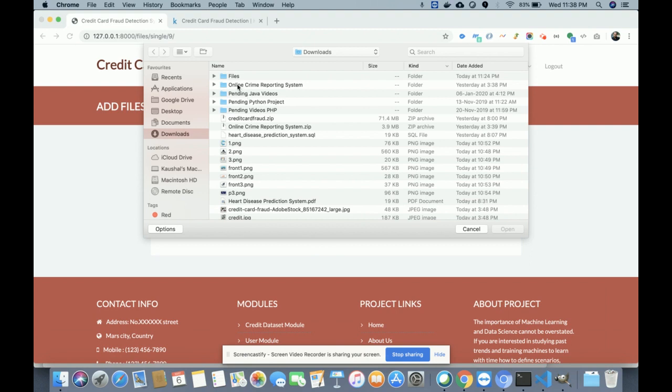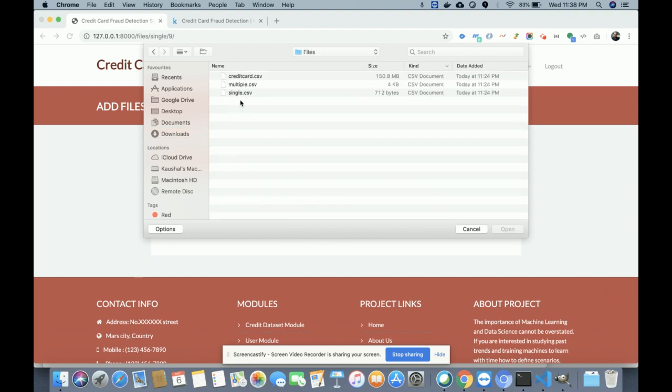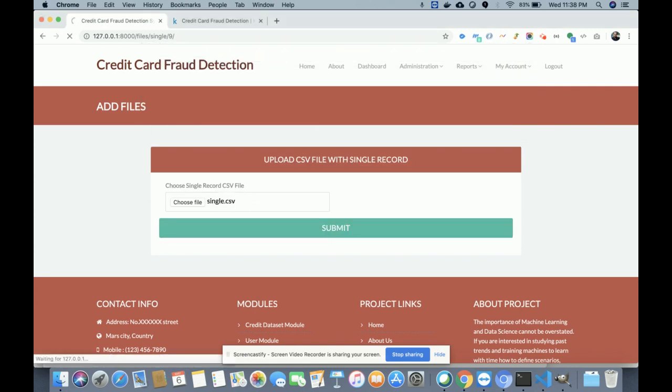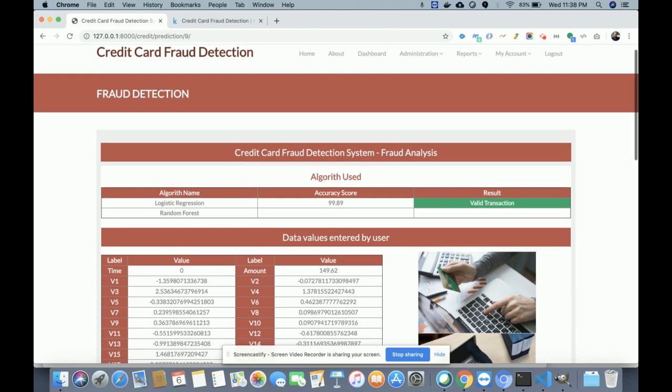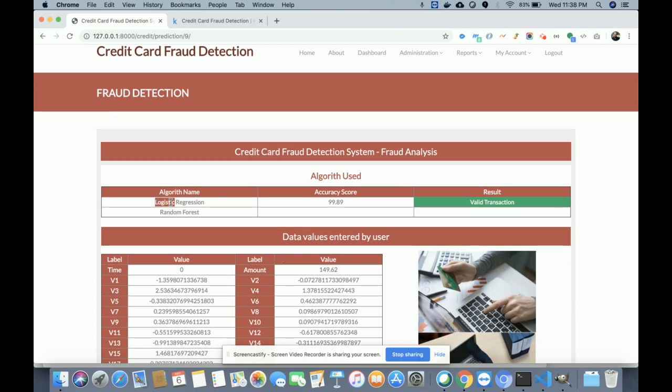Once you choose that single file and click on submit, internally two algorithms will check it. The first one is logistic regression and the second one is random forest. You can see logistic regression is saying 99.89%.